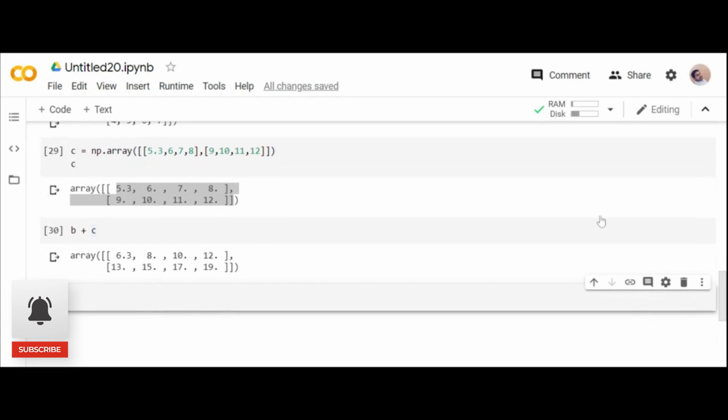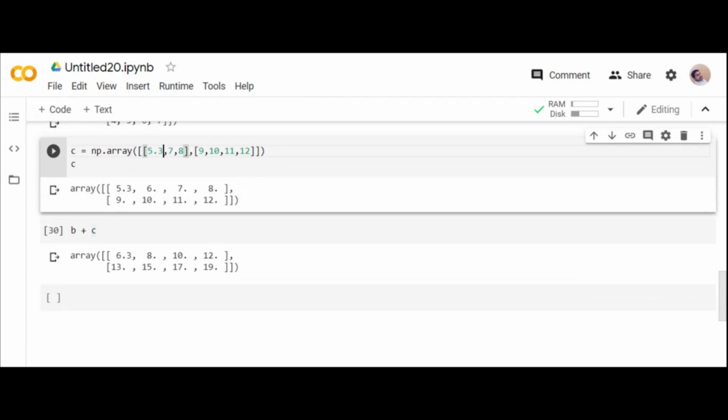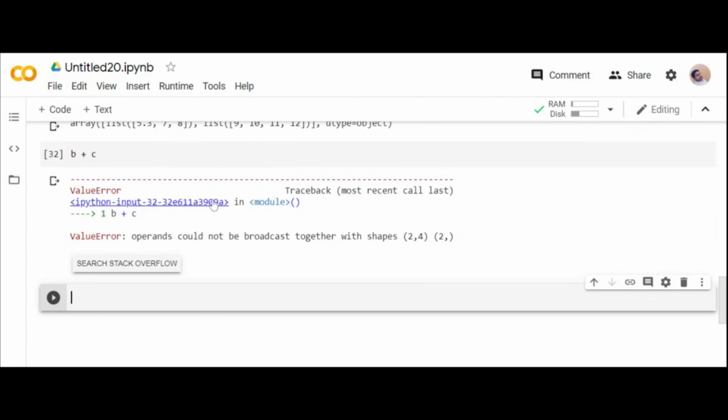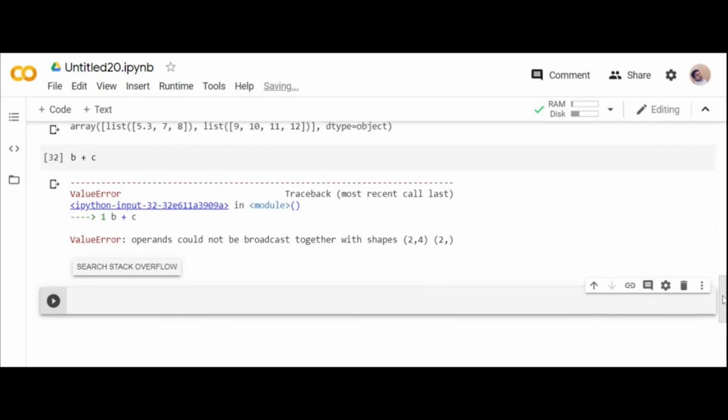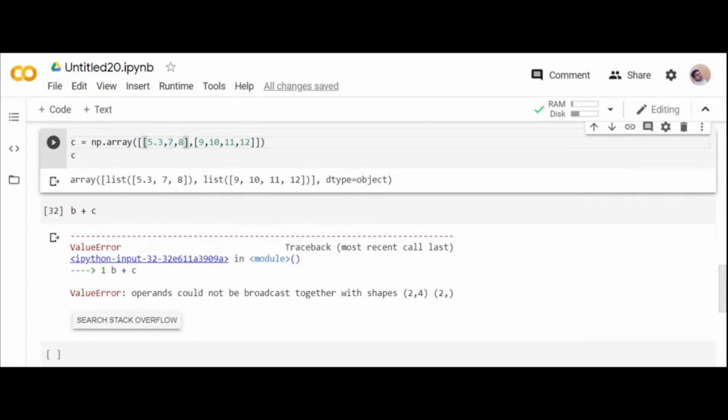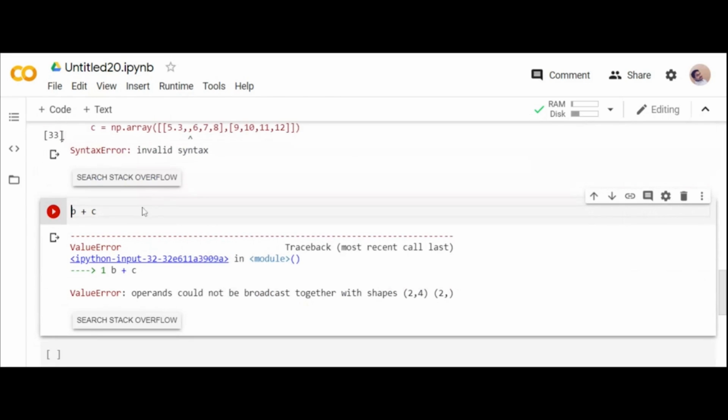n number of operations. If plus is possible, you can go for multiplication, division, all the things are possible over an array, which forms the matrix operations. If you give two different dimensions, you see what does it differ. See, that forms a list over there, because can you add two matrices of different shape? You cannot do it, right? So that's how the data should be of same size.